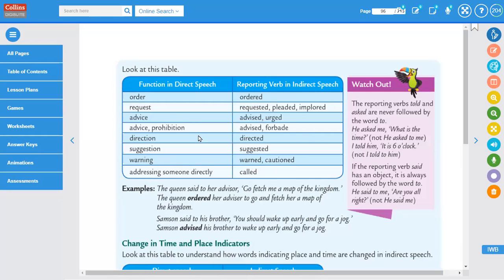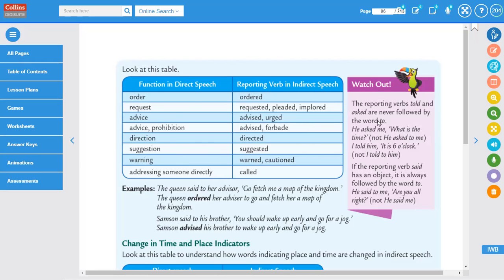You've got to keep this table, whatever is written in here, in your mind. You must try to remember these words. They're very important. You can't always use said and told. You have to understand the nature of the sentence, what the speaker means, and use these words accordingly.